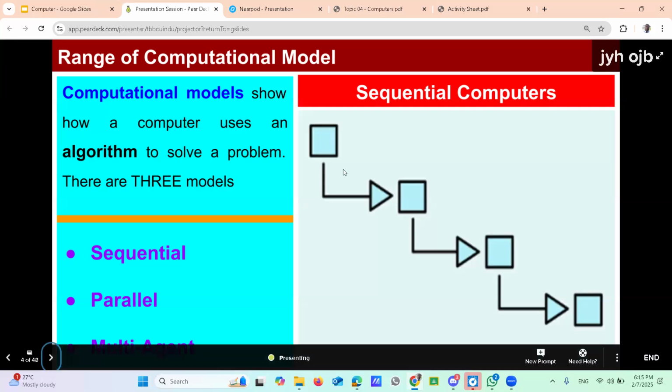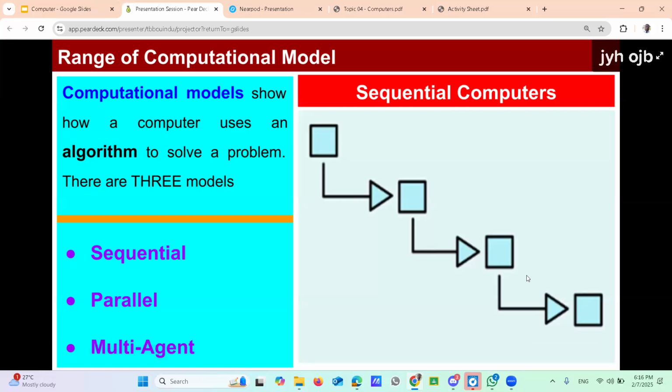Yes, sir. Right. This diagram explains it. Look at the arrows pointing. This arrow always points to the next step. There is no arrow going upward, only downward arrows, like climbing steps. Once you move one step, then you must do the second step, then the third one. There is no way to jump. If you try to jump, then where is the problem? Like that, sequential computers.